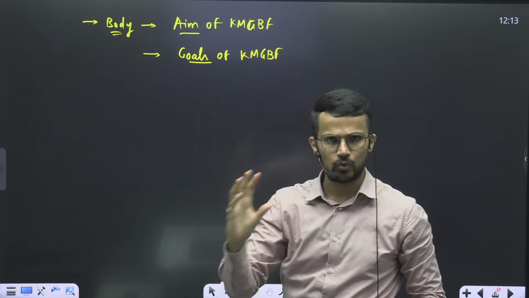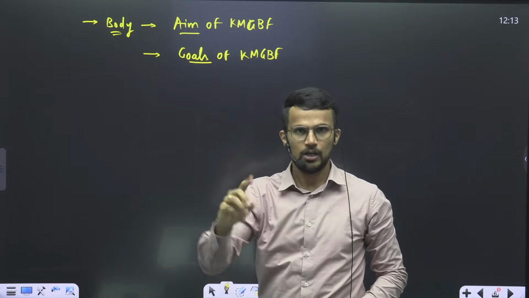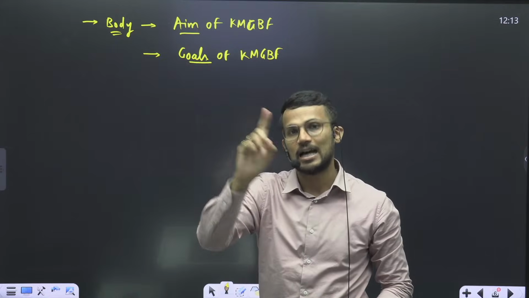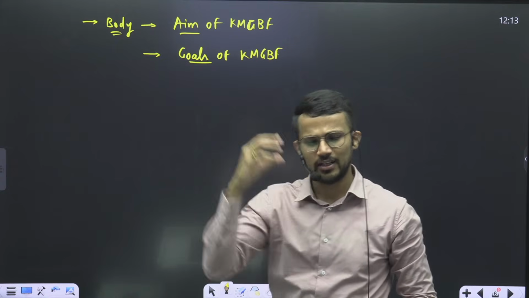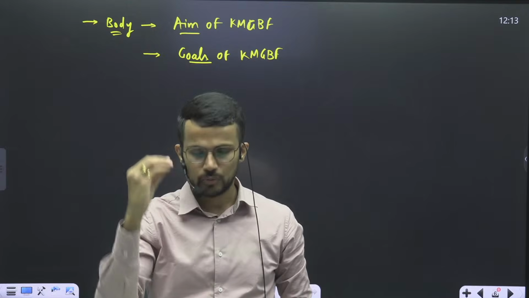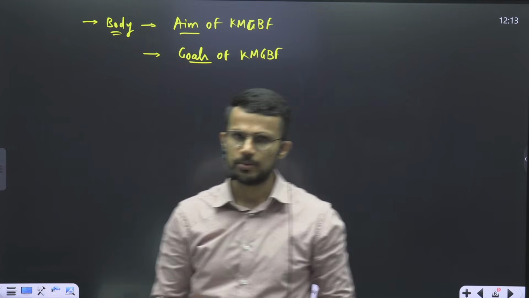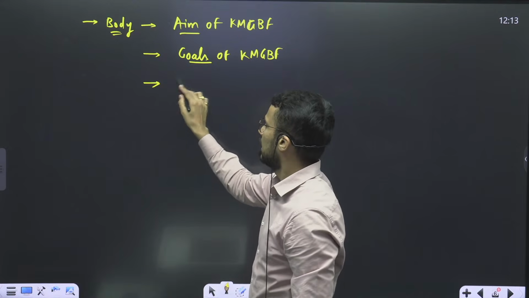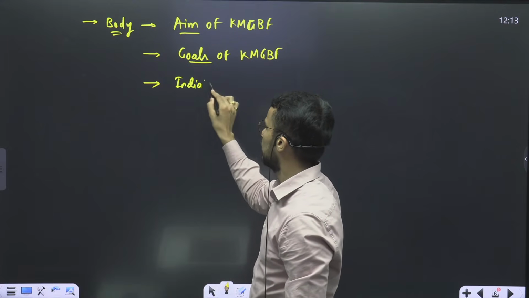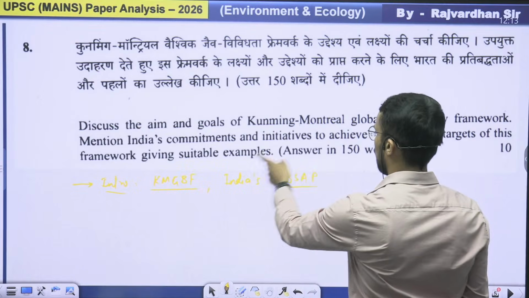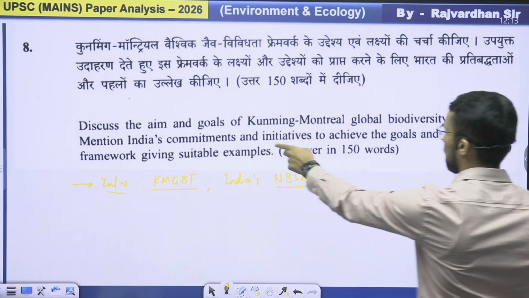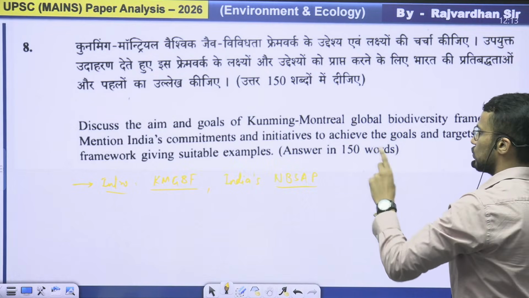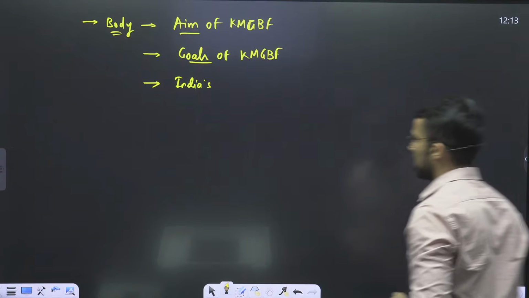It is very straightforward. You should be aware of the goals, and you should also be aware of some important targets, right? There are 23 targets. It's very difficult to remember all 23, but at least some you should be aware of. So that way you can write the goals. Then the question is asking you to mention India's commitments and initiatives to achieve the goals and targets of this framework, giving suitable examples. India's commitments and initiatives.